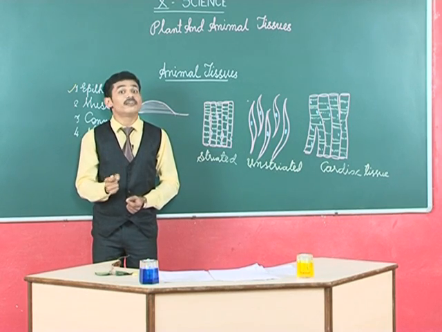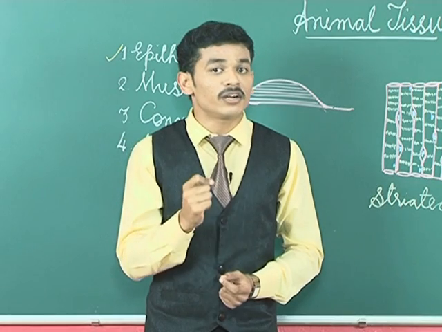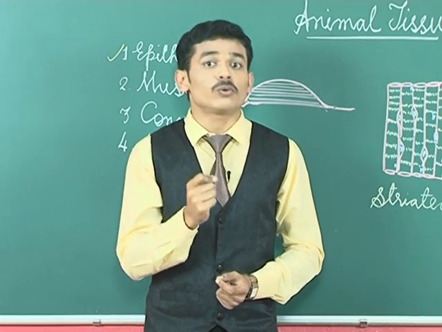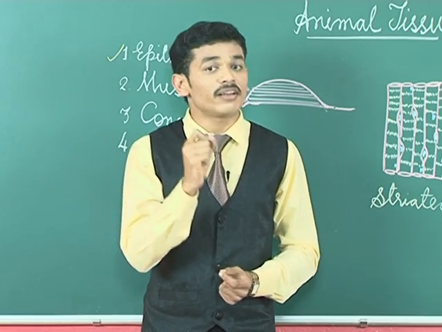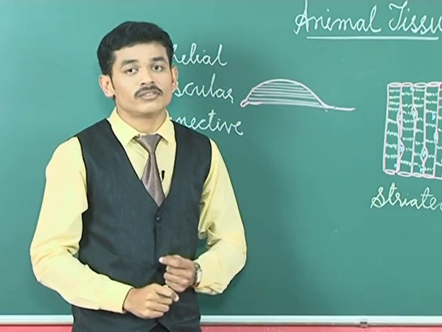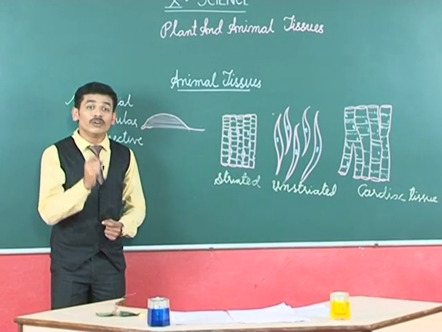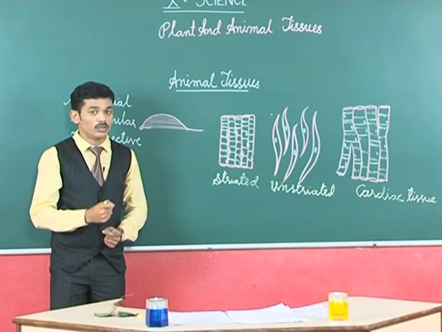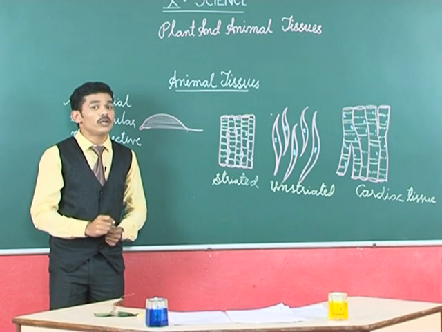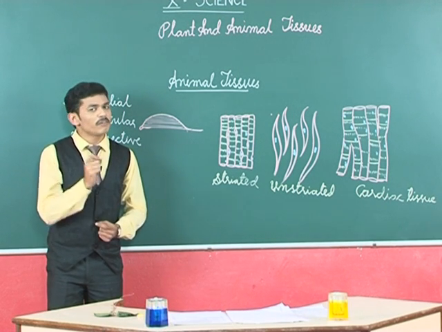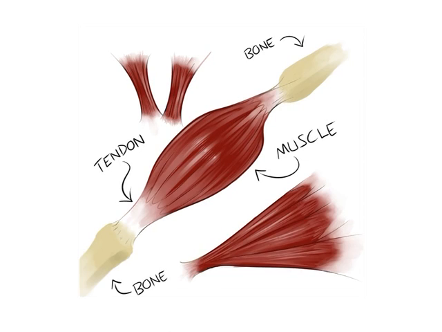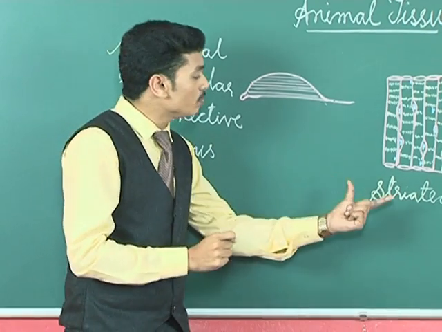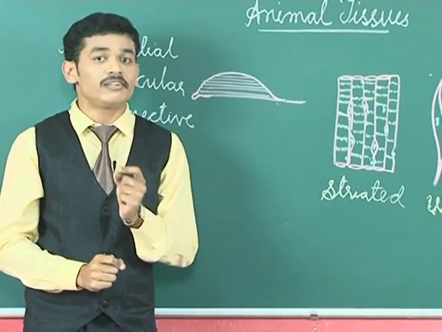Some muscles are under our control. They work according to our will. So, such muscles we call voluntary muscles. They are nothing but these striated muscles. These striated muscles work under our control. That is why they are also called voluntary muscles. When we see all these muscles which are under our control, they are all invariably attached to the bones, to the skeleton. So, that is why these muscles are also called skeletal muscles.